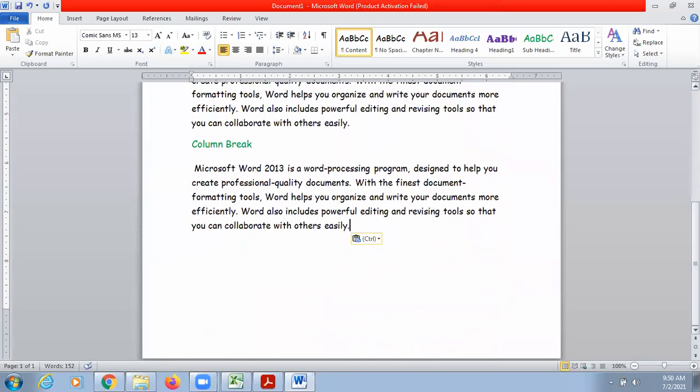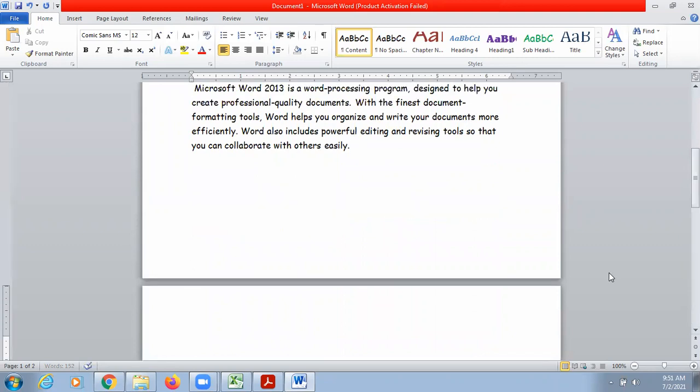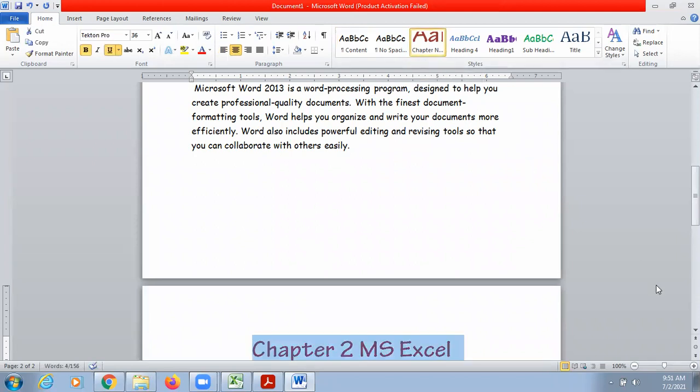Now suppose after this, I am going to start chapter number 2. So here chapter 2 is getting started. Let's say MS Excel. I need not find out which writing style or which color, which font size I have given to my first chapter name. So I'll just simply select it and click on my style of chapter name.